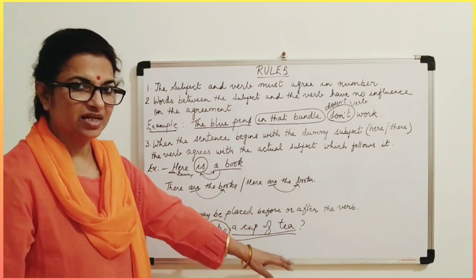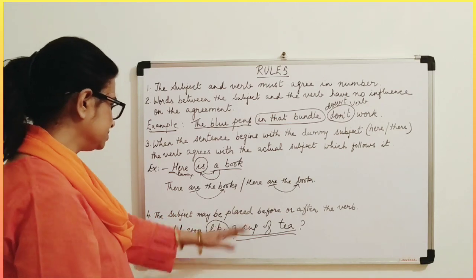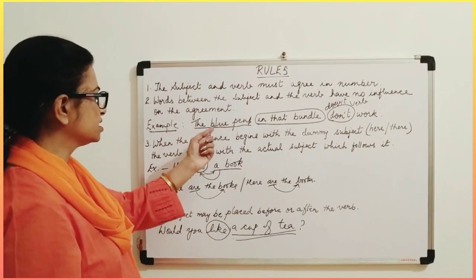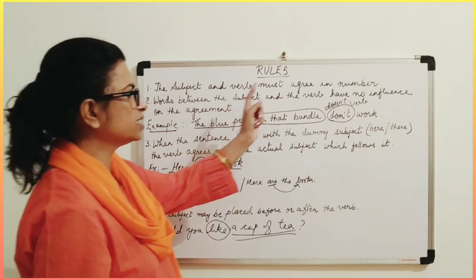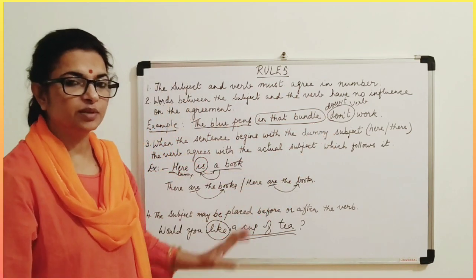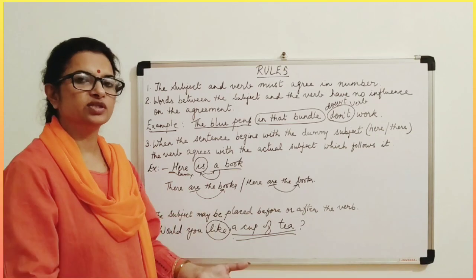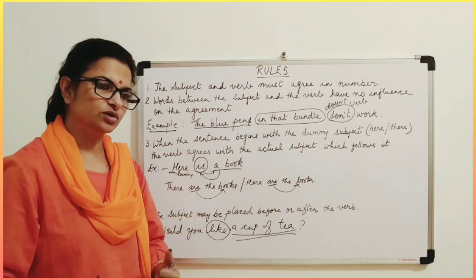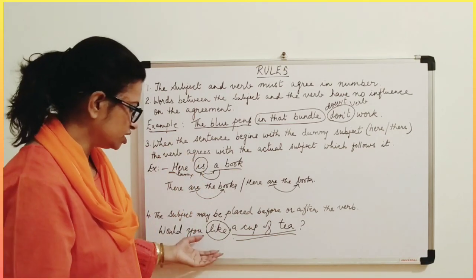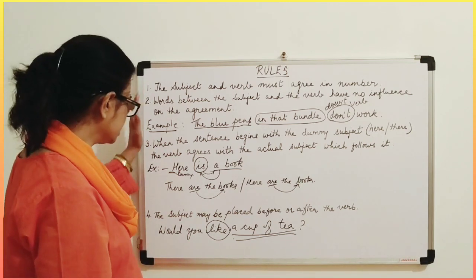So the subject is coming after it. Sometimes you find that first comes the subject and then the verb, but it is not compulsory that every time it happens. No, it can be placed on both sides. It can come in the beginning also, it can come in the end also. So here you can see it. I hope you must have understood these four.